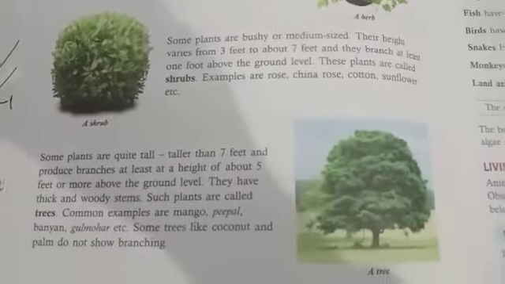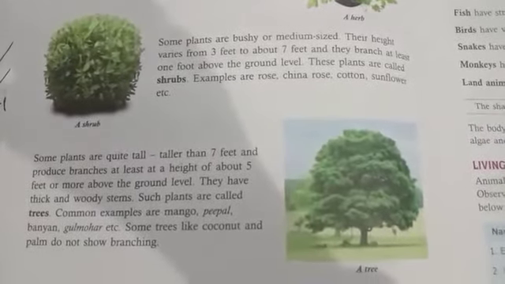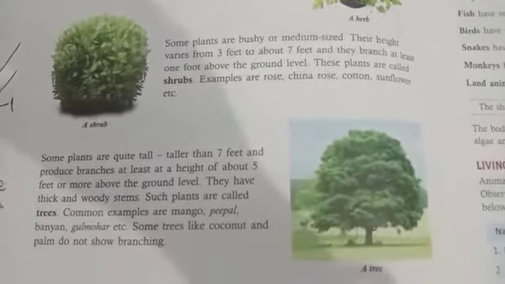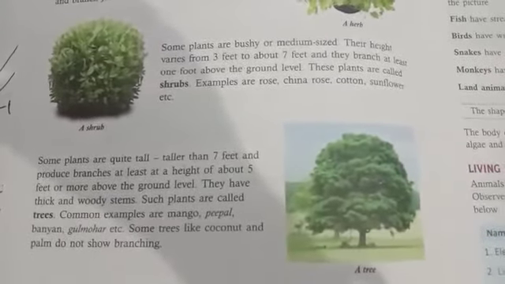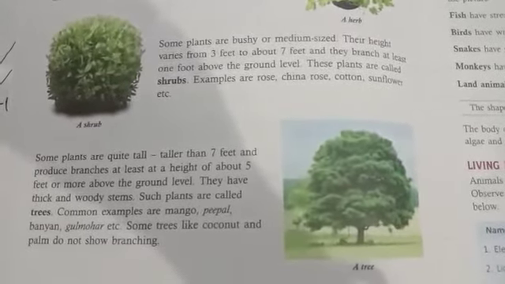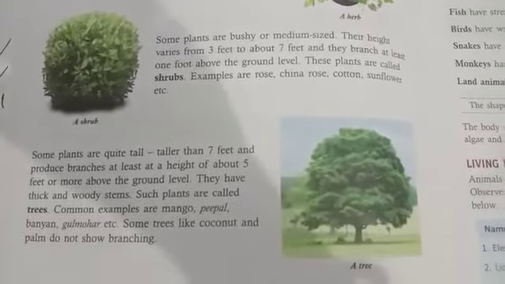Some plants are quite tall, taller than 7 feet, and produce branches at a height of about 5 feet or more above the ground level. They have thick and woody stems. Such plants are called trees. Common examples are mango, peepal, banyan, gulmohar. Some trees like coconut and palm do not show branching.